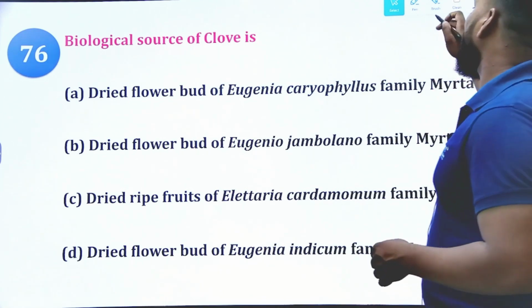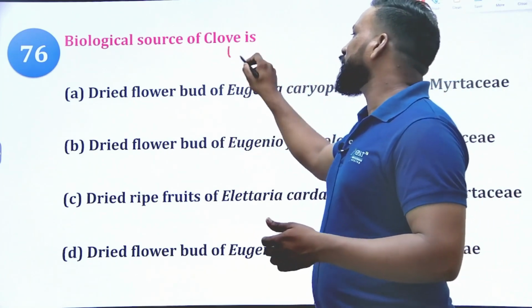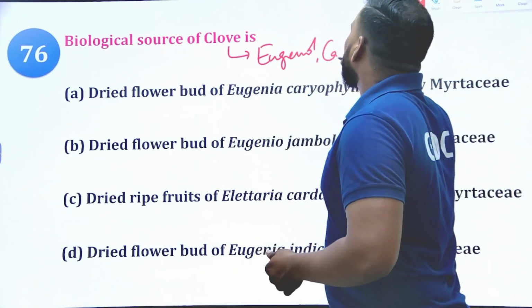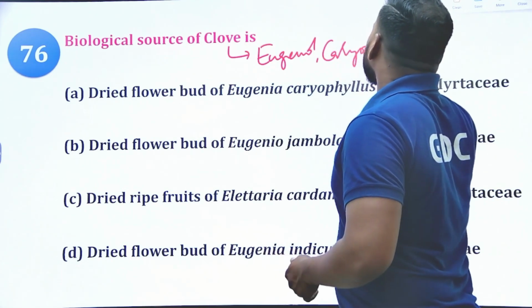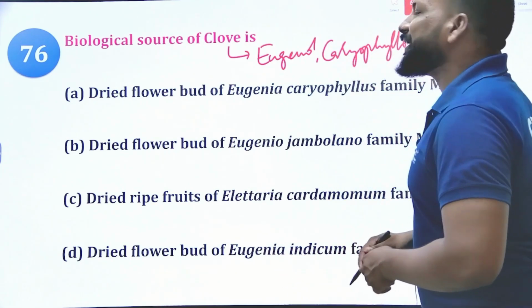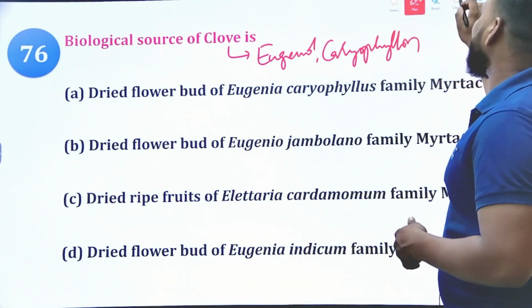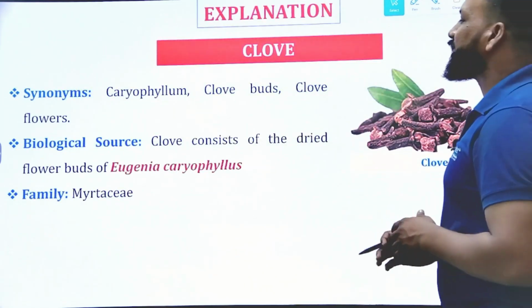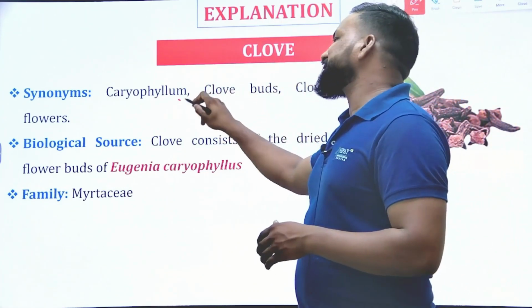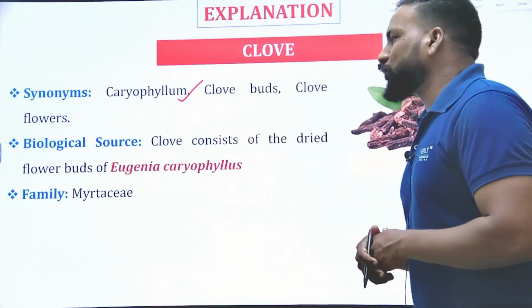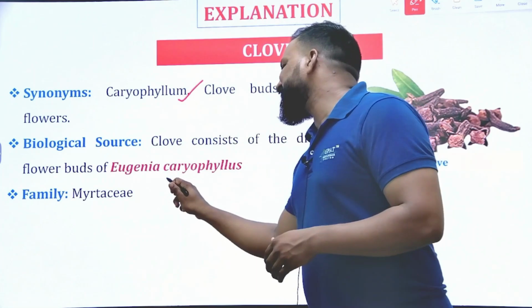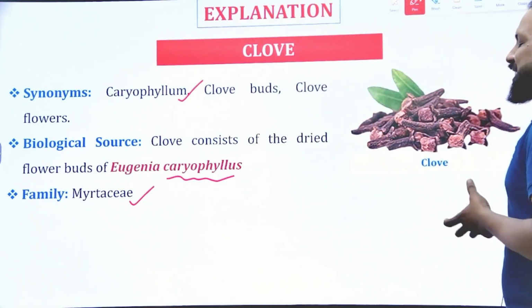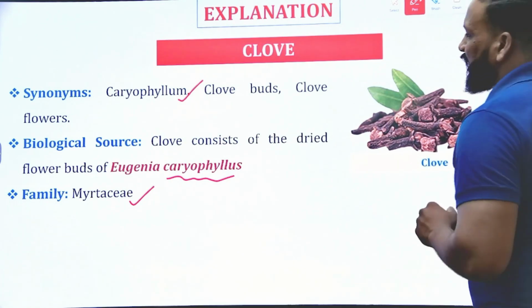The clove contains the active constituents called eugenol as well as caryophyllin, so accordingly you should select the right answer. Undoubtedly option A is correct, Eugenia caryophyllus, because it is known as caryophyllum, clove bud and clove flowers. It is obtained from Eugenia caryophyllus, belonging to the family Myrtaceae. It contains eugenol as a chief principle of this flower bud.